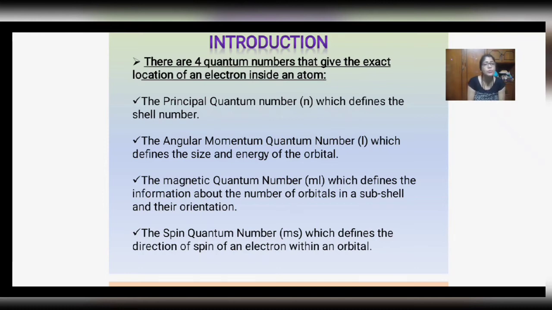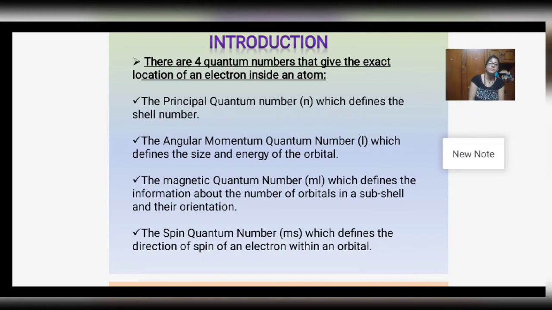Now there are 4 quantum numbers that give the exact location, as I said, or the address of the electron in an atom. They are the principal quantum number, represented by n, which defines the shell number, I mean K shell, L shell, M shell and so on. Then comes the angular momentum quantum number or azimuthal quantum number, represented by l, which defines the size and energy of the orbital.